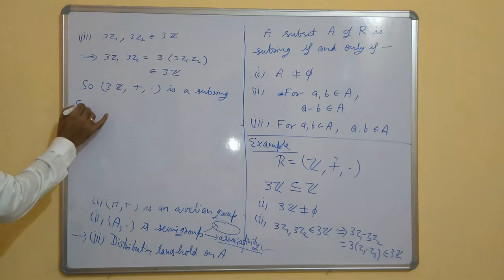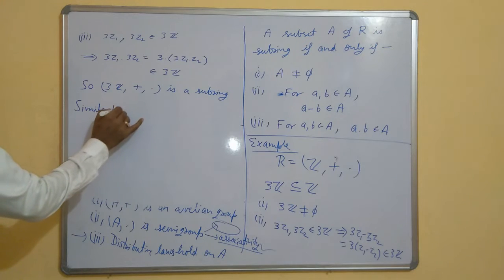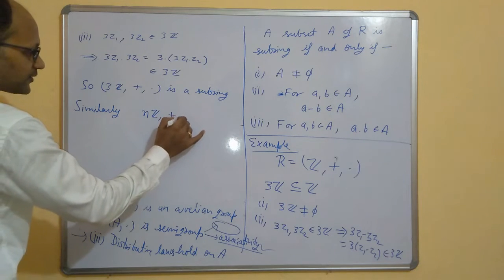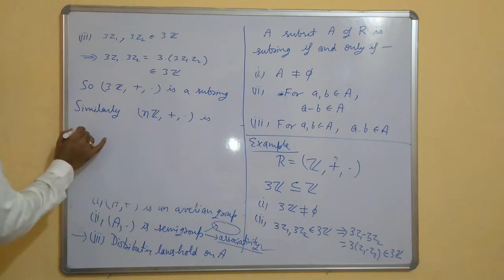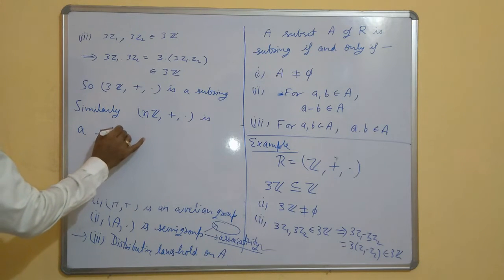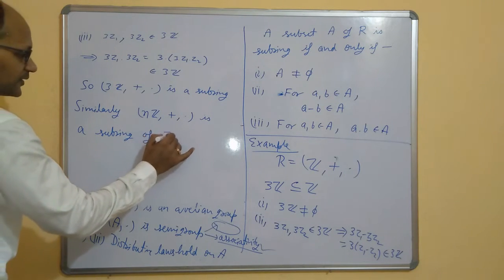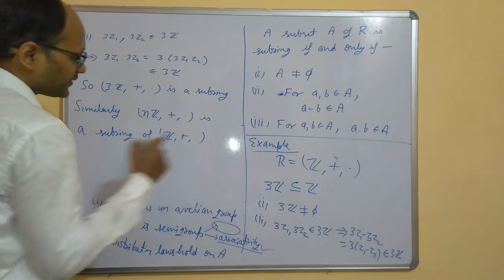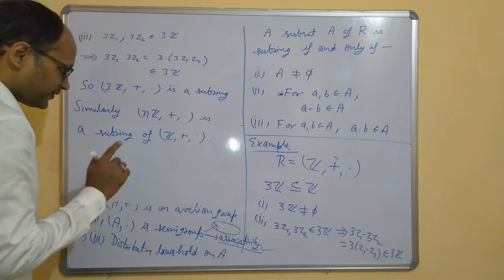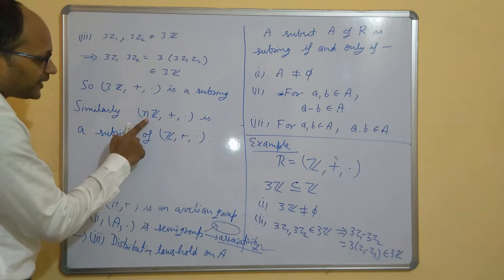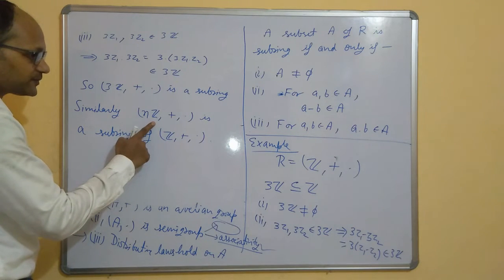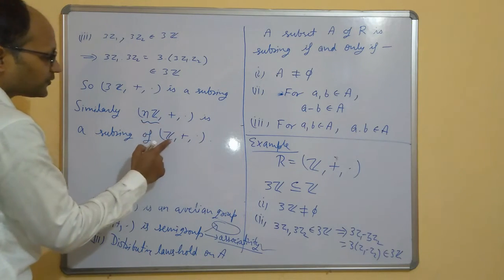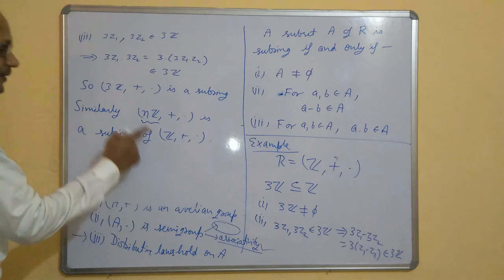In the same way, similarly, we can show that nZ plus dot is a subring of Z plus dot, where n is any integer, and we have checked that any subgroup of Z is of the form nZ, and now it means every subgroup of Z is actually a subring.